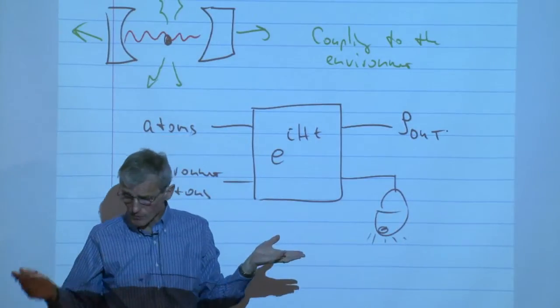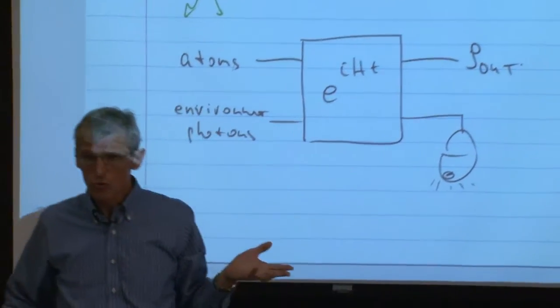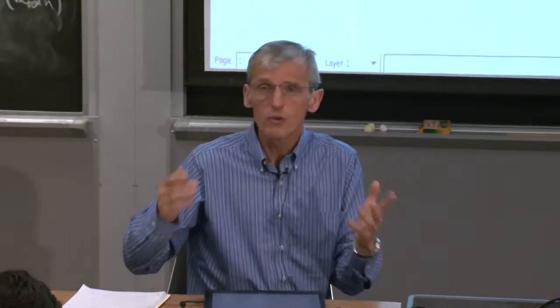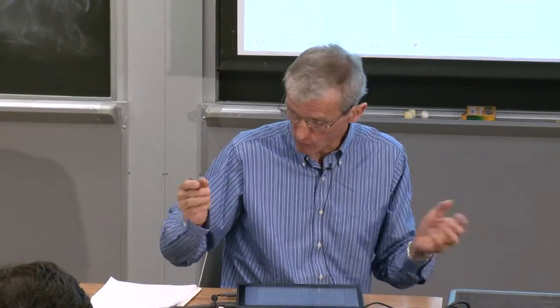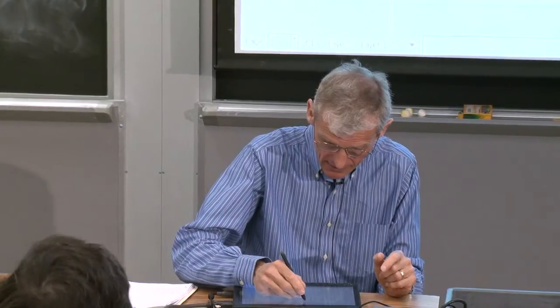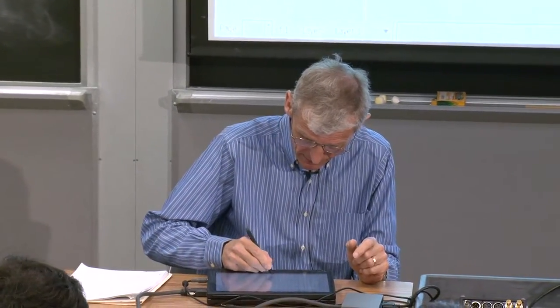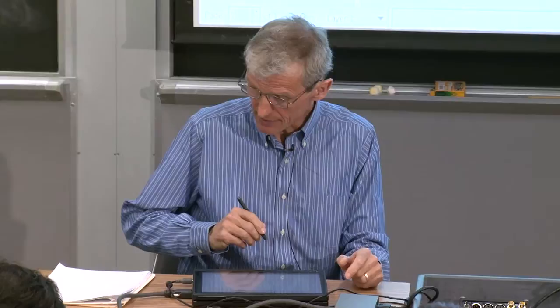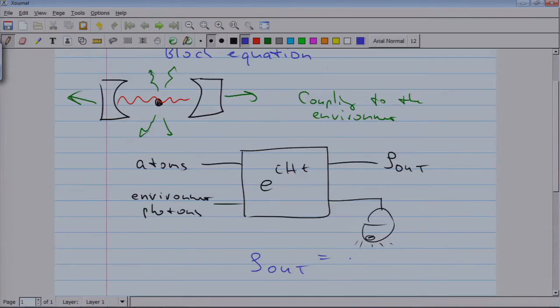But this is rather complicated. What we want to do is, we do it as a derivation, but in the end we want to have a formulation which simply tells us what is the atomic density matrix as a function of the initial atomic density matrix.